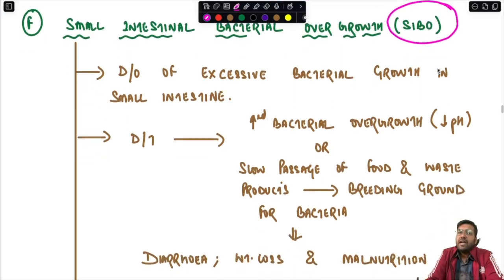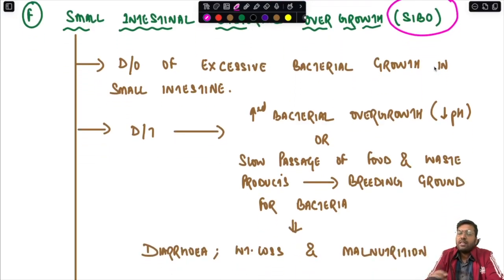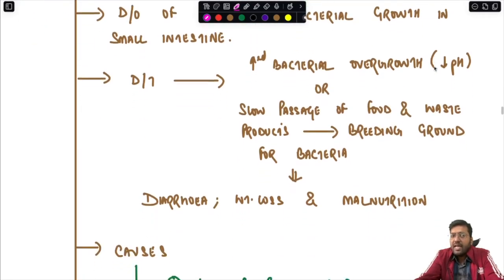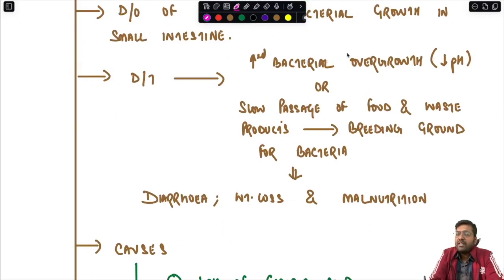What is SIBO? It occurs due to excessive bacterial growth in the small intestine. Normally a greater amount of bacteria is seen in the colon. Usually the amount of bacteria in the small intestine is less. So this is the condition characterized by excessive overgrowth of bacteria in the small intestine. It occurs because of a reduced pH in the small intestine, maybe because of excessive acidity of the food coming into the intestine, or because of the slow passage of food and waste products in the small intestine. So they act as a breeding ground for growth of bacteria, leading to overgrowth.